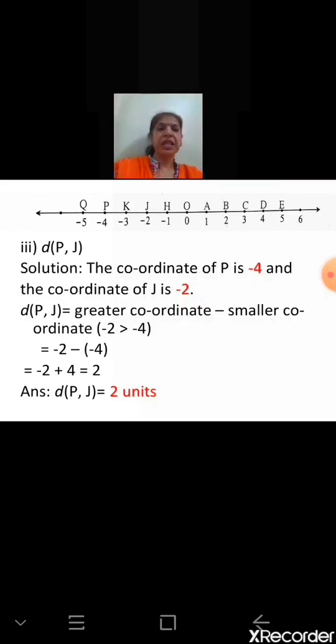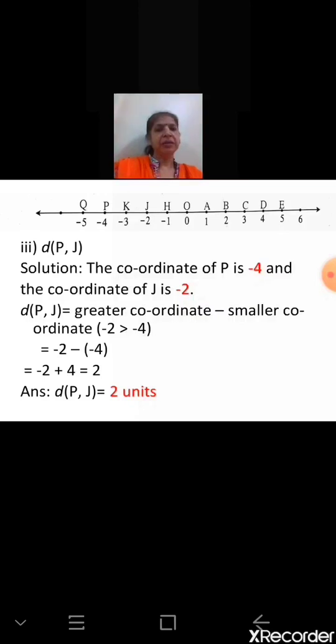Now both the numbers are negative, -2 and -4. While writing on a number line also, from the origin 0, we go -1, -2, then -3 and -4. As we go towards the left, numbers become smaller. As you go towards the right of 0, they become greater. So from here also you can find -2 is greater than -4. If both numbers are negative, the number with the smaller magnitude is greater.